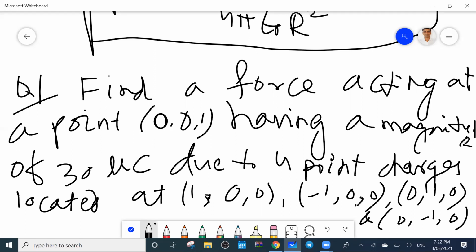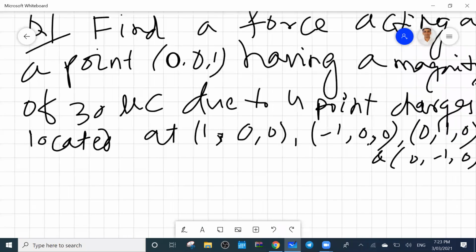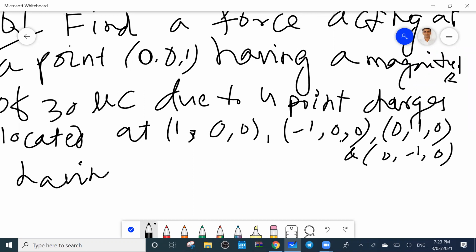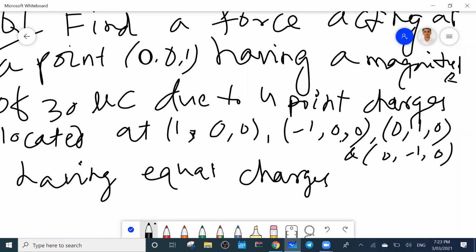So at this point, 4 point charges are there. I have to find out the force acting at 0, 0, 1. And these point charges have equal charges of 10 microcoulomb.